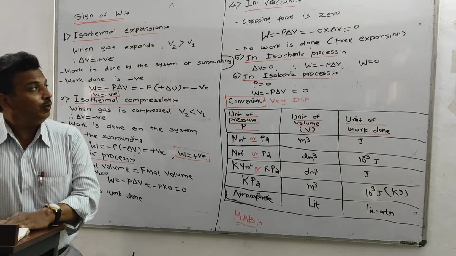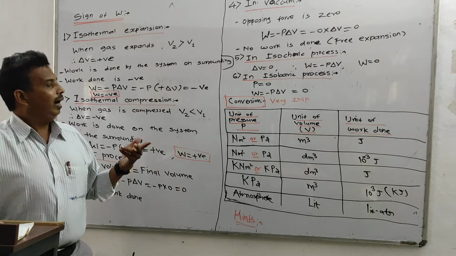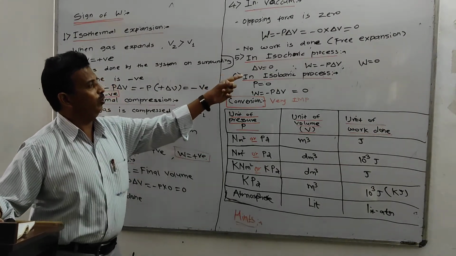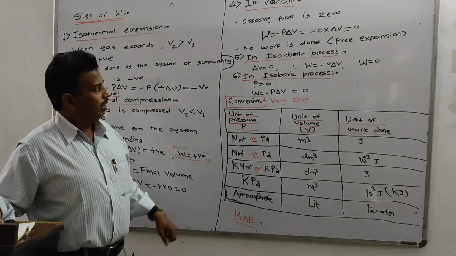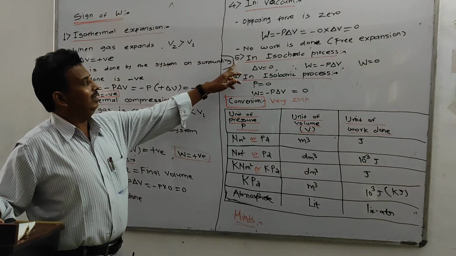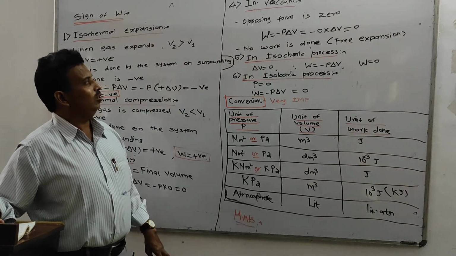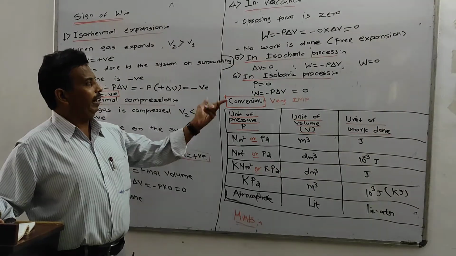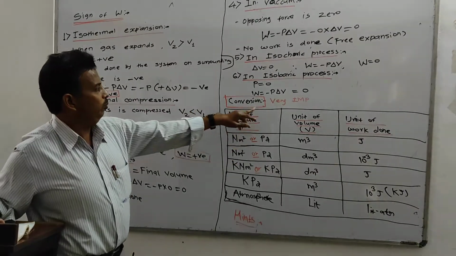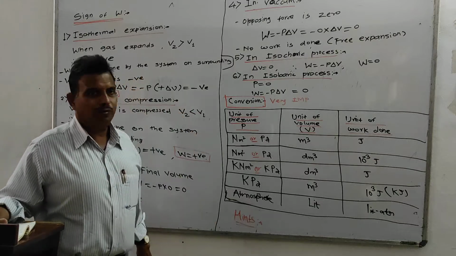And the fifth case, what is the fifth case? Isochoric. As you know, choric means volume, so delta V is equal to 0. If you put it in W is equal to minus P delta V, W is equal to minus P into 0, which is equal to 0. In this case also, the work done is 0. In an isobaric process, pressure remains constant.